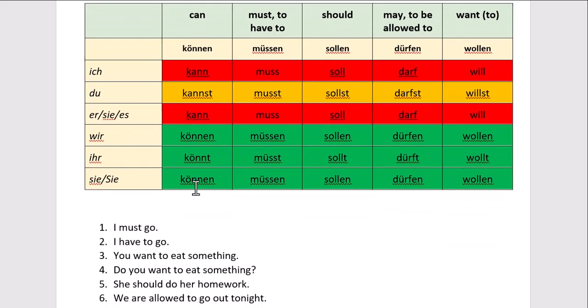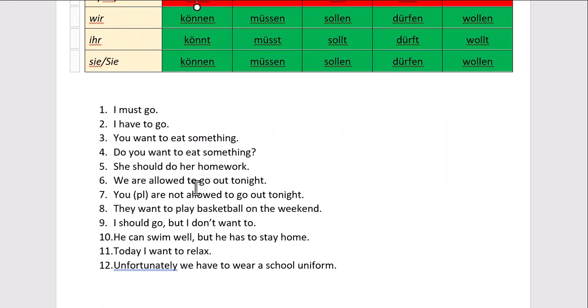Okay, let's do some sentences. We've got 12 sentences here to translate. You might like to pause the video right now and have a go at translating these 12 sentences. This is the modal verbs in the present tense. Some simple, some slightly more complex, but all in the present tense. Let's have a go at them together.